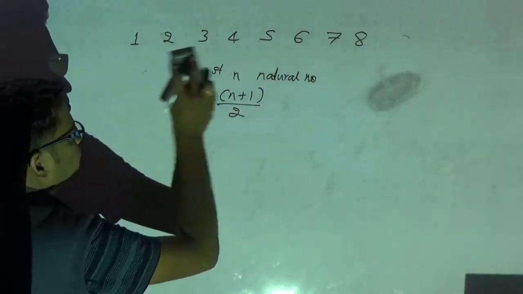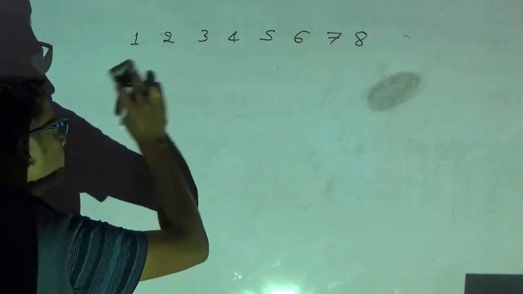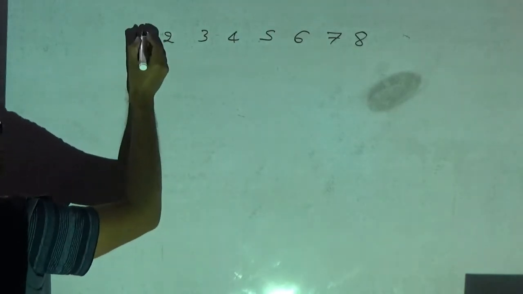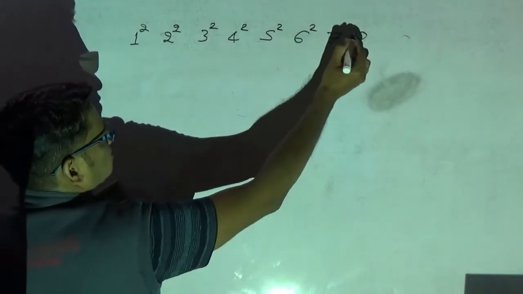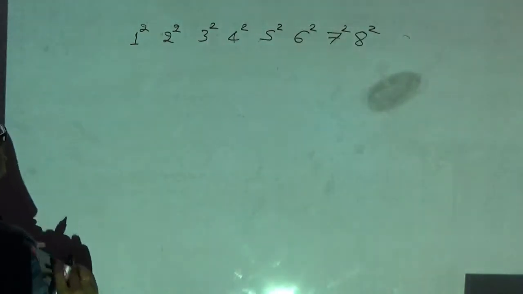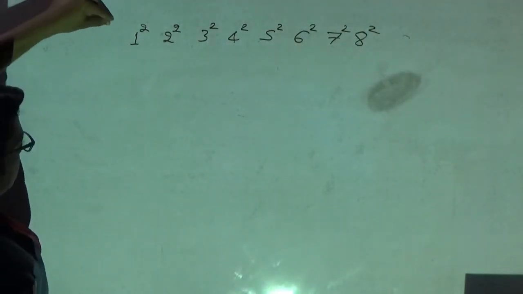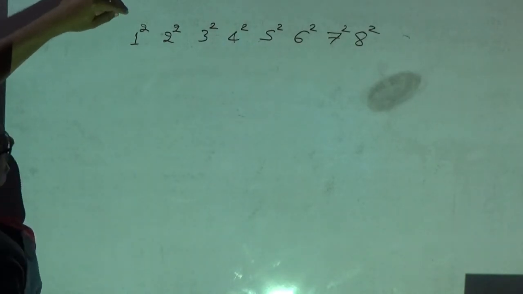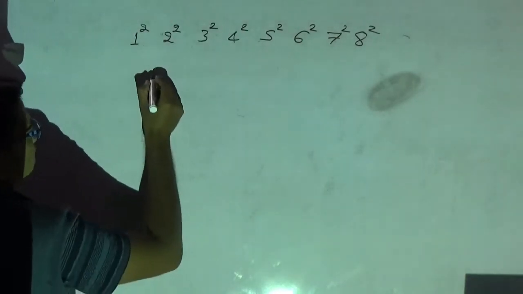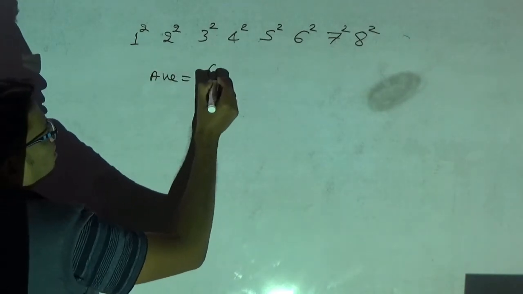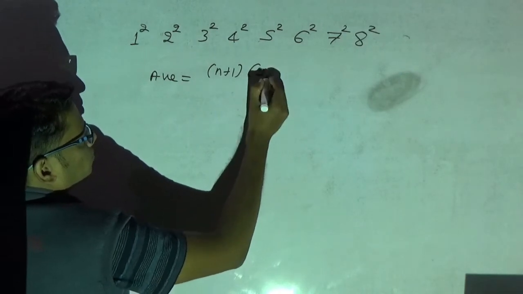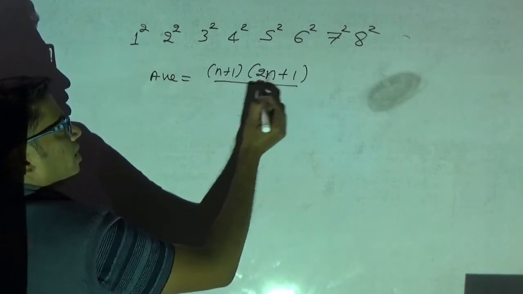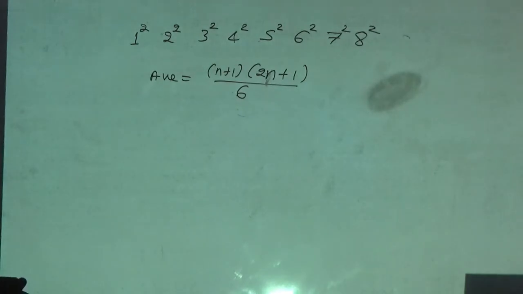Okay. Now, suppose they ask to find out the average of 1 square, 2 square, 3 square, 4 square, 5 square, 6 square, 7 square, 8 square. Okay. This is nothing but the average of squares of first n natural numbers. Then that is given by the formula n plus 1 into 2n plus 1 divided by 6. Okay, so how did I get this formula?